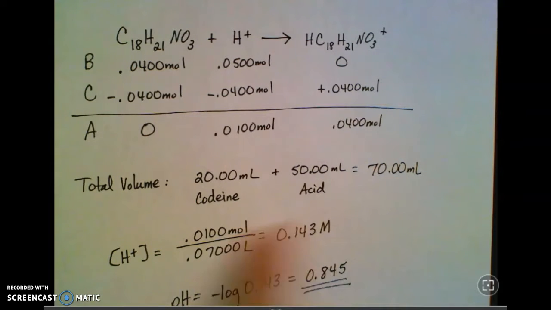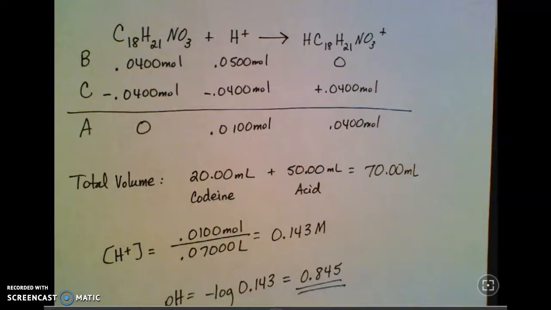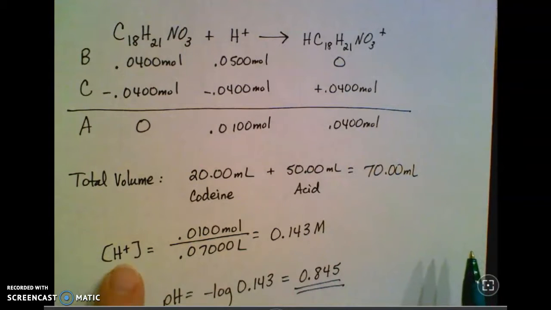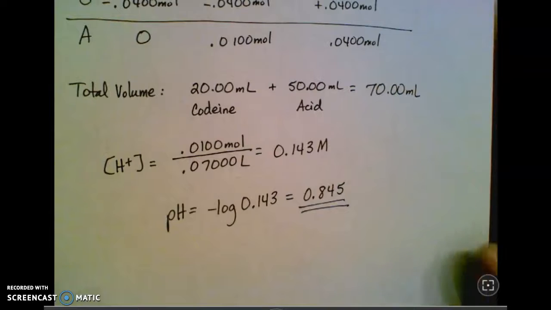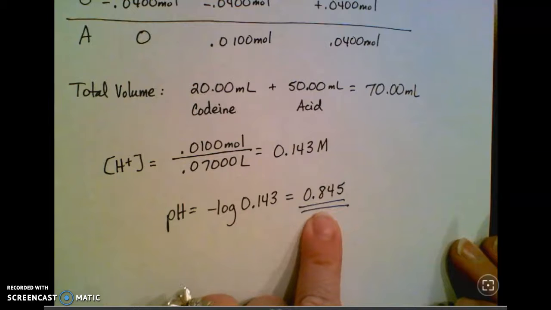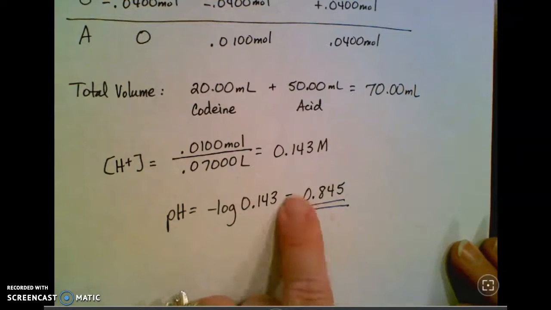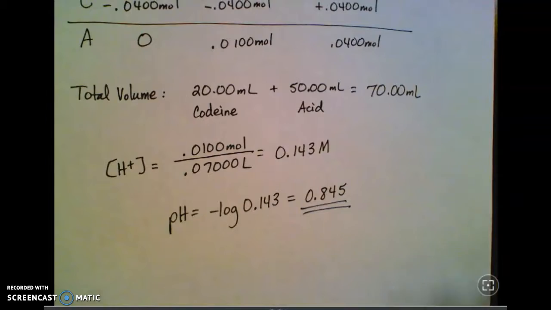So just converting milliliters to liters, moving my decimal 3 places to the left. And that gives me a molarity of 0.143. So again, this is a molarity of hydrogen ions. So I'm going to take my pH directly from this. So pH is negative log of 0.143. You can see it's very, very low at this point. It's 0.845. And so that's all there is to it.